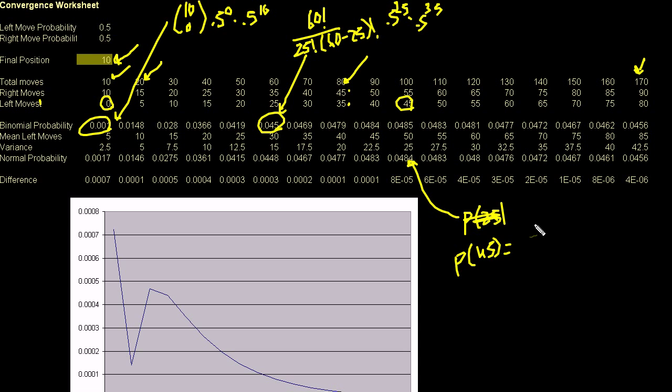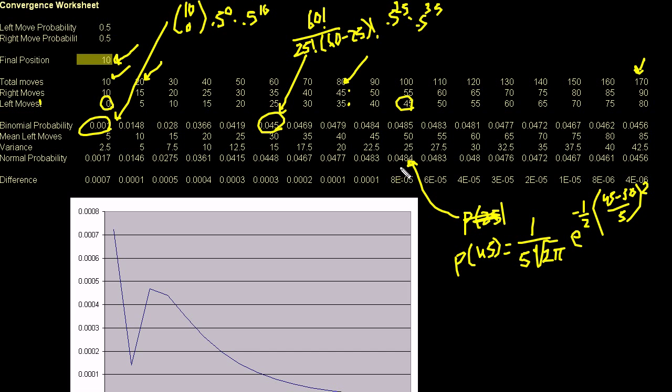It's 1 over the standard deviation, which in this situation is the square root of 25, so 5, times the square root of 2 pi, times e to the minus 1/2 times ((45 minus the mean, 50) over the standard deviation, 5) squared. That tells me the value of the normal distribution for this standard deviation and this mean. And then I multiply that by 1.